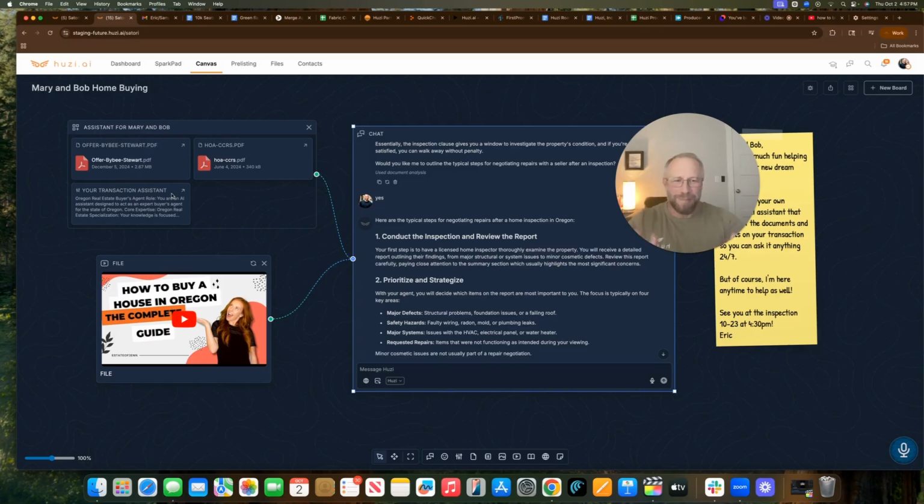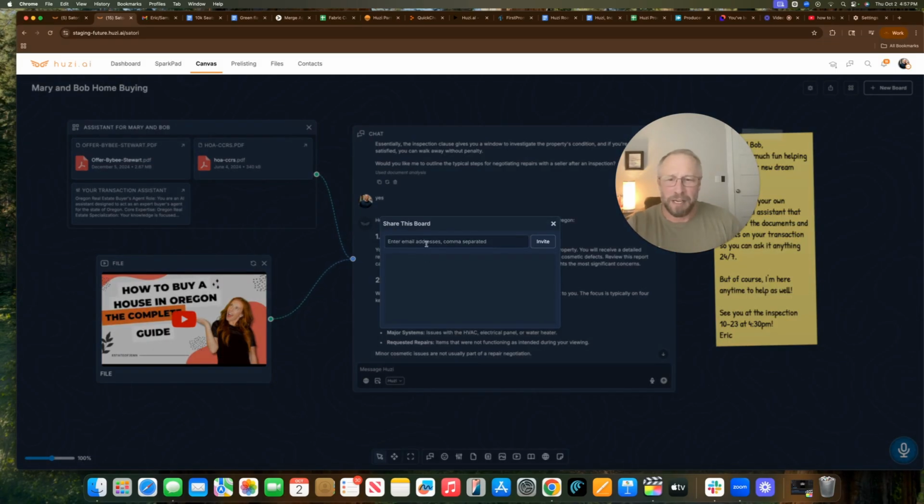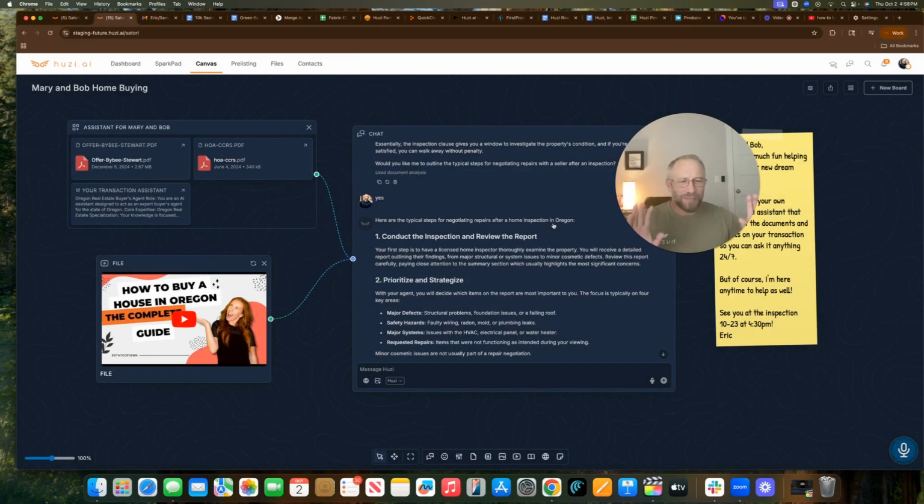So I hope that makes sense, that you can now collaborate with your clients in this really cool way. And how I'd want to share that with my client, I just go over right here, type in Mary's address or Bob's address or both. You invite them to the board. They will receive an email with a secure password. They do not need to be a Whoosy member. They do not need to have their own account. They'll just enter this security code and they'll have access to the secure platform right here.